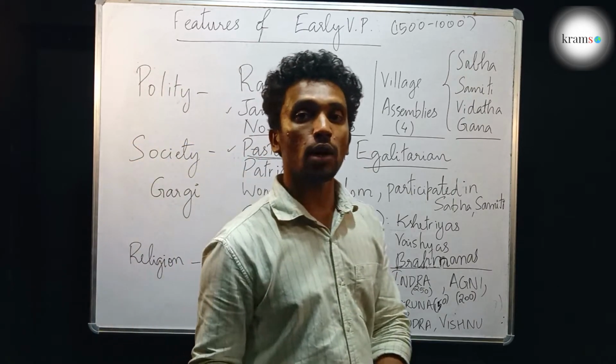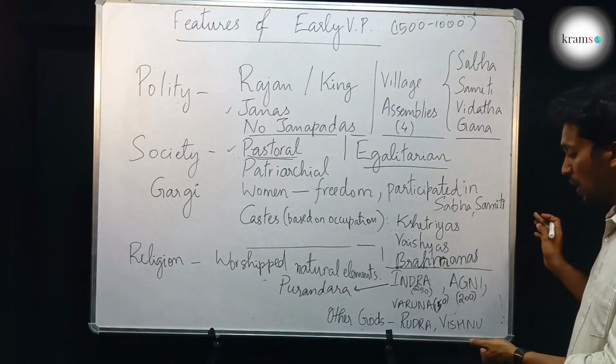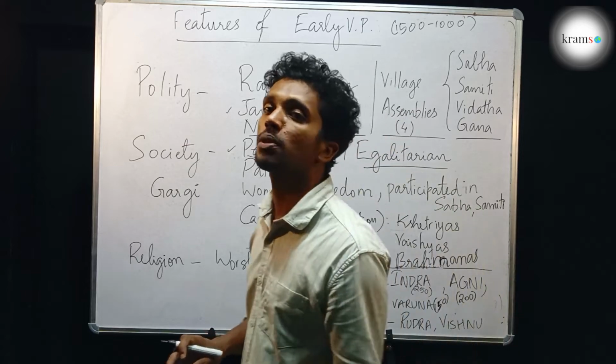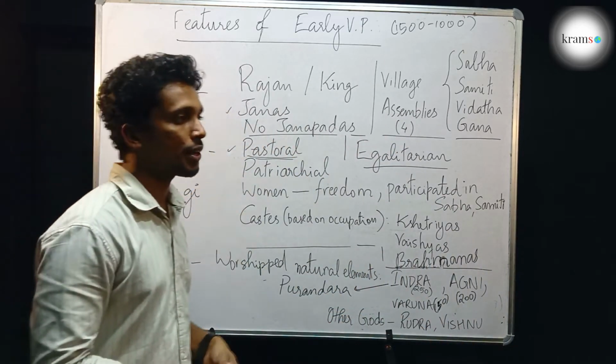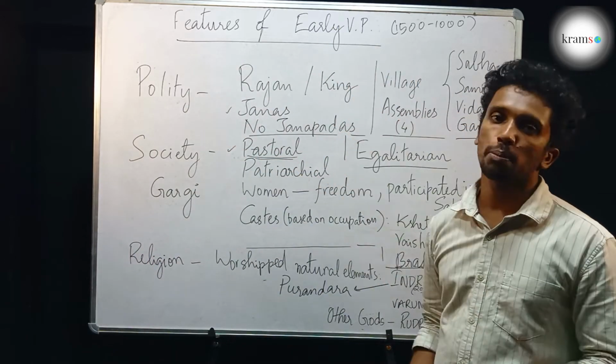Rudra, the form of Shiva, who was the preserver and protector of animals, was worshipped. Then there was Vishnu, who was the preserver and protector of humans. He was also worshipped. But these gods were of less importance. So these were the effective features of the society during early Vedic period.